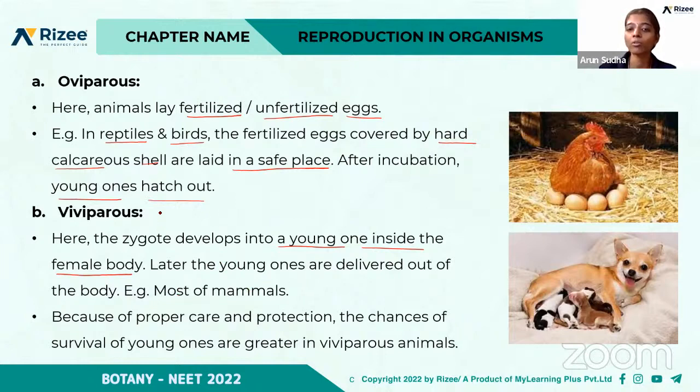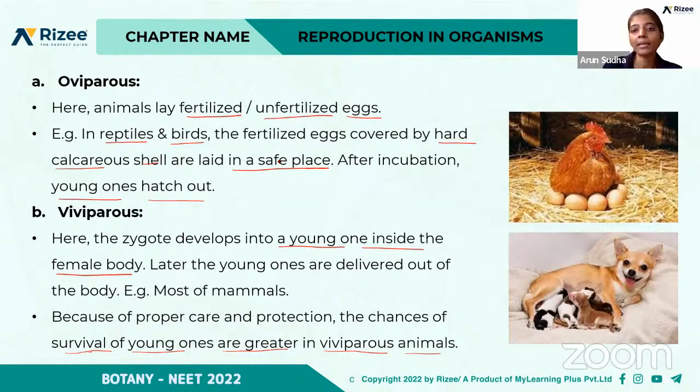So humans are all examples for viviparous. Because of the proper care and protection, the chances of survival of young ones are greater. That is, the survival chance or the protection is greater in viviparous animals, right? Because eggs are not so safe and are always attacked by predators, right?